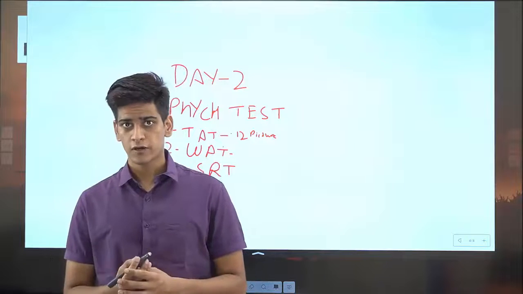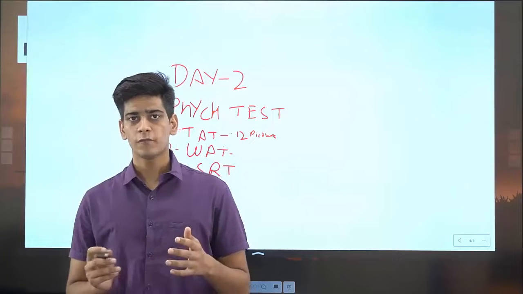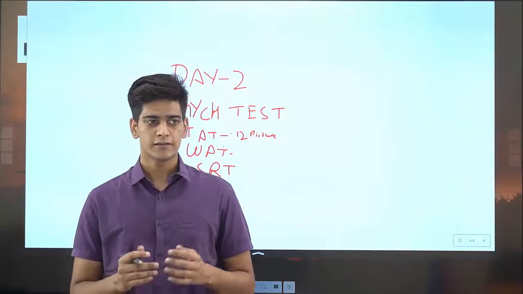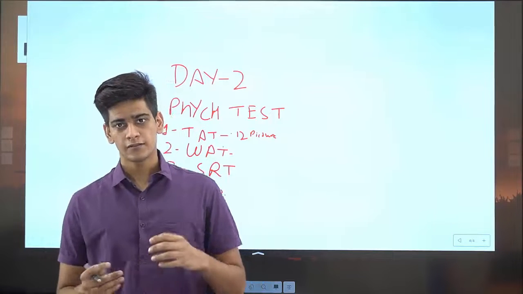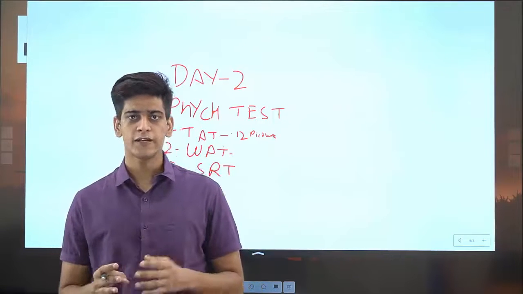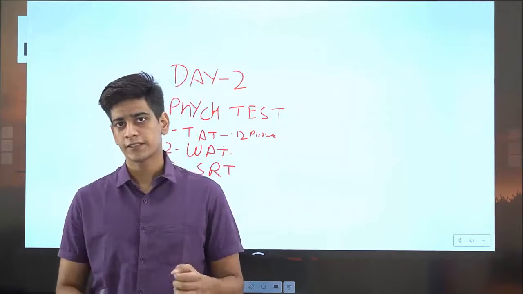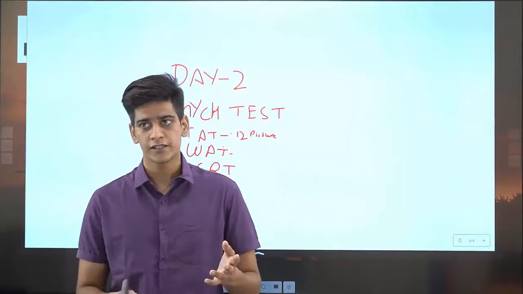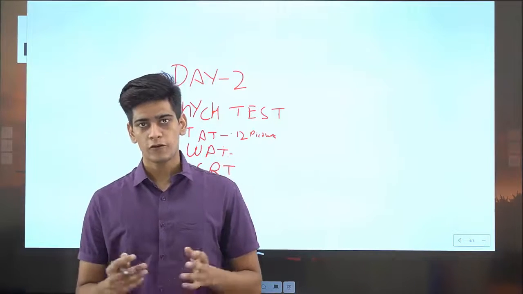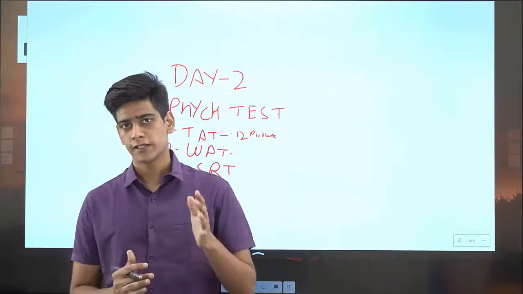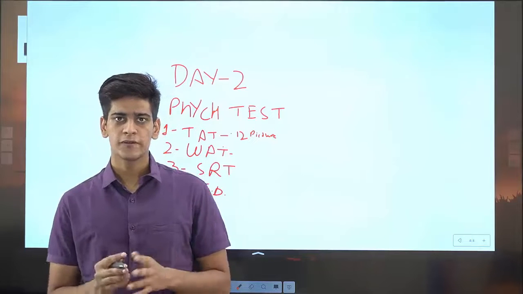A sentence below 5 words will be more than enough. And if you try to write a sentence of more than 5 to 6 words, then the problem that arises is that you will be engaged in writing for that same word, and in 15 seconds it will be very difficult for you to simultaneously write the sentence about the word shown previously and see the new word which has been flashed on the projector screen. So I would recommend to only write 3 to 4 words and you will be good to go.